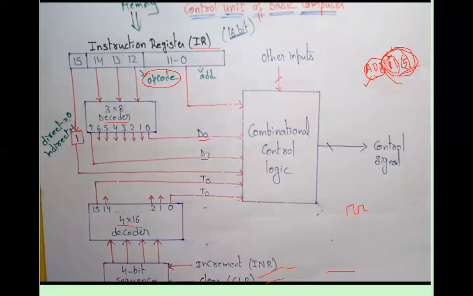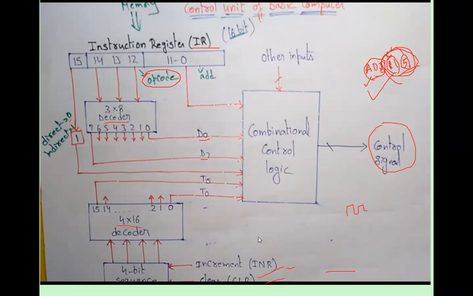By taking all these inputs, the combinational logic circuit generates a control signal as per the instruction. We have seen the different micro operations, and all these different micro operations perform different types of operation.